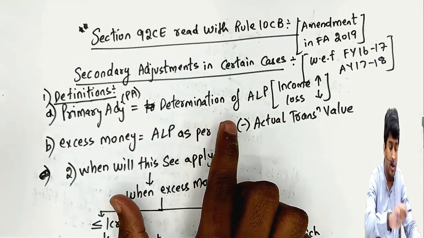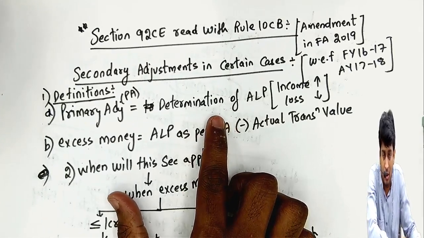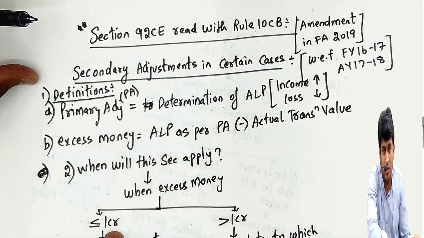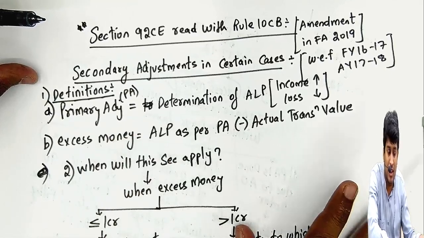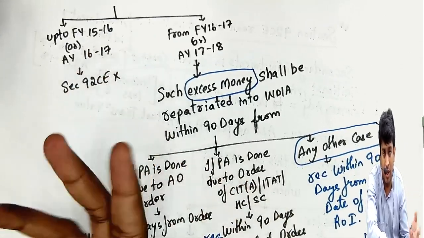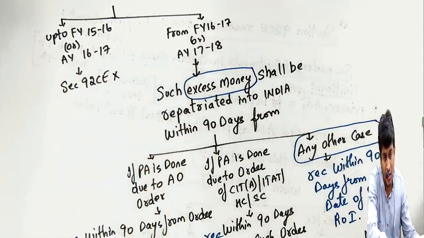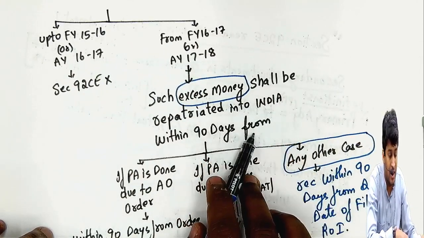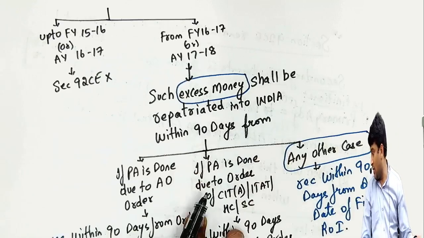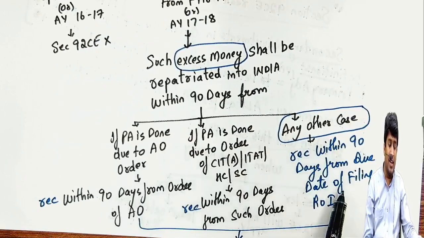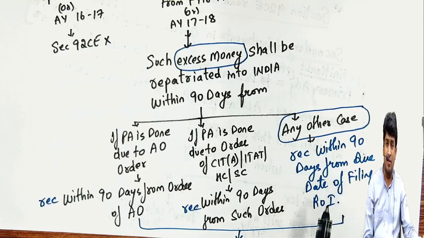Primary adjustment: arm's length price. In my example it was 110 crores. Excess money, 110 minus 100 crores. If it's less than 1 crore, this section will not apply. More than 1 crore, then we'll check which year the transaction relates to. Up to assessment year 15-16, this section was not there. From 15-16 to 16-17, this section will apply, and it says that excess money should be received within 90 days, either from the date of the AO order or the appellate order. If you don't fall under this, within 90 days from the due date of filing the return of income, that excess money of 10 crores should be received within 90 days.